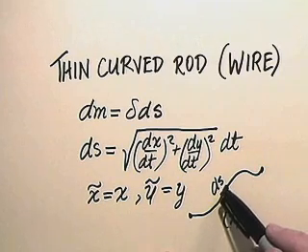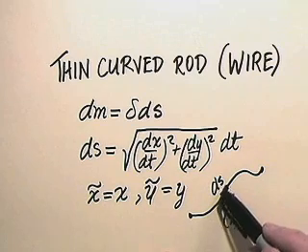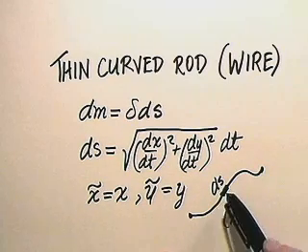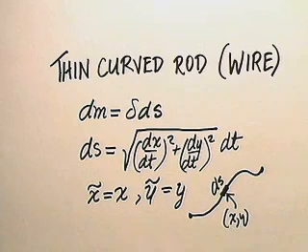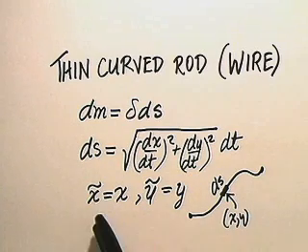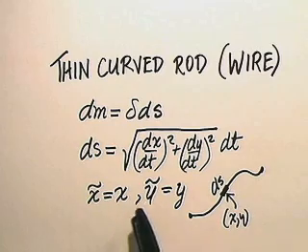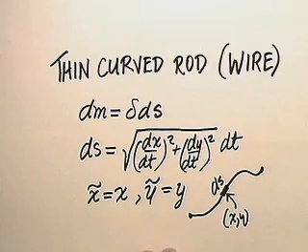In any case, we'll think of this little bit of wire as being centered at the point (x, y), where the little bit is located. (x, y) is the center point of the little bit ds, and so consequently the x tilde in this case is just x and the y tilde is just y.